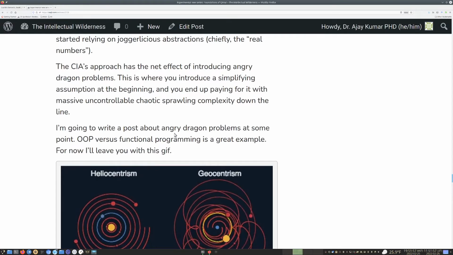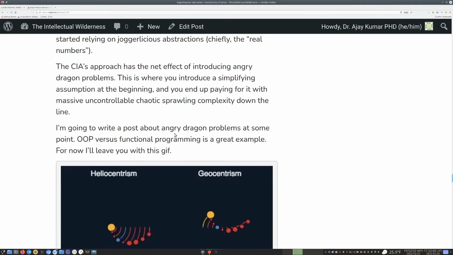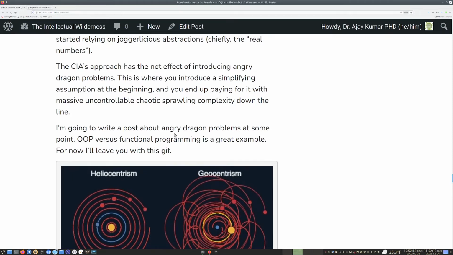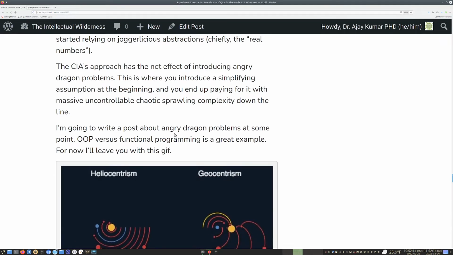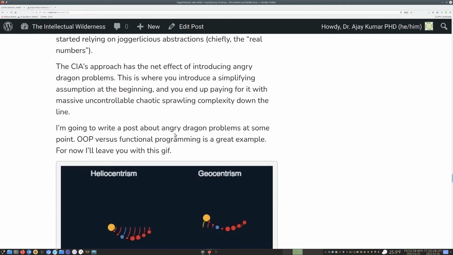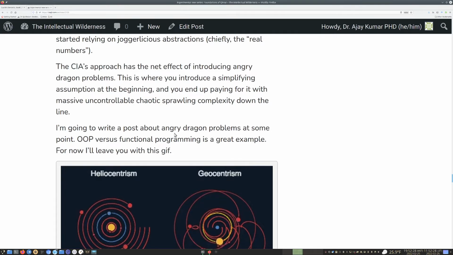Or at least the Alan Kay idea of objects, which is actually very similar to Erlang's processes. Alan Kay was the guy who invented the idea of object-oriented programming. His idea is very similar to Erlang. In fact, I think even Alan Kay said that Erlang is the only language that is object-oriented according to his definition, because it actually has encapsulation. It does have different processes that pass messages between each other. So according to Alan Kay's original definition, Erlang is the only object-oriented language.